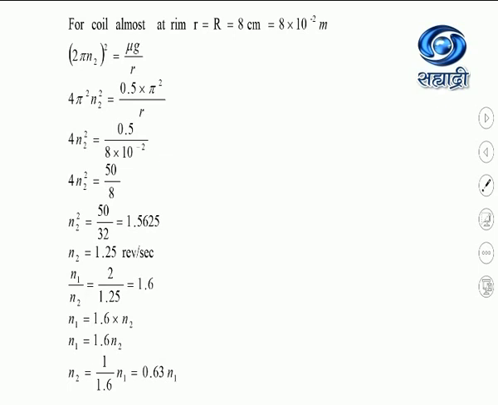Then for the second case, for the coin which is almost at the rim, small r is capital R, the radius of that circle, which is equal to 8 centimeter or 8 into 10 raised to minus 2 meter. Again, I can write the same equation, omega square equal to mu g divided by r. Here I will take omega as 2 pi n2. Now simplify the equation in this manner. The value for n2, that is the frequency, will become 0.63 into n1.